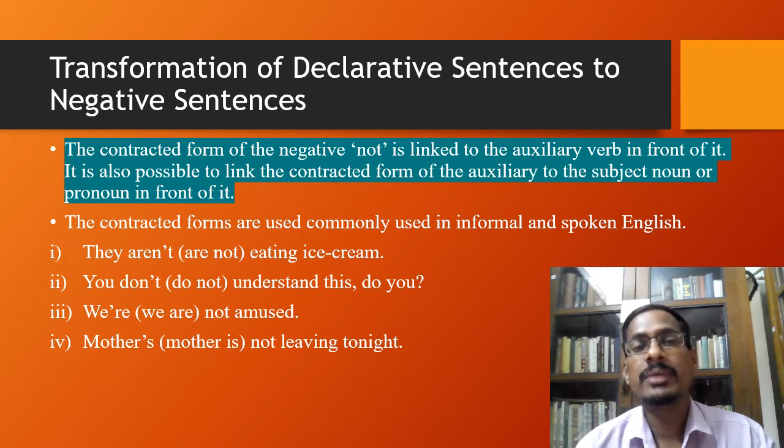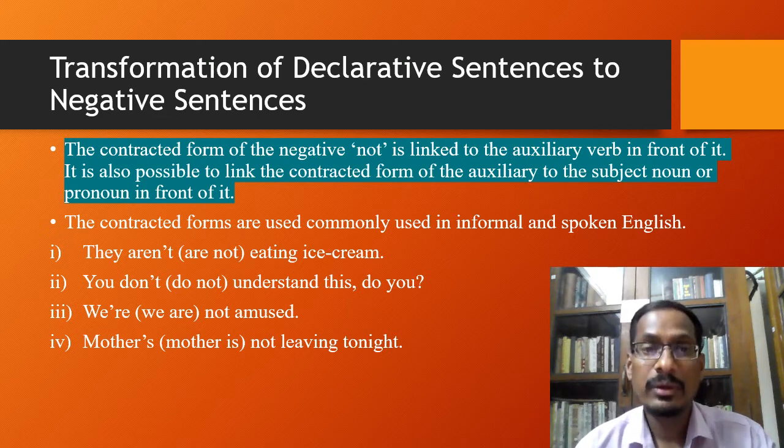It is also possible to link the contracted form of the auxiliary to the subject, noun or pronoun in front of it. Here are some examples. But you should remember that the contracted forms are used commonly in informal and spoken English.